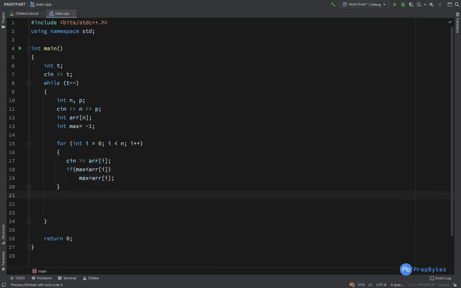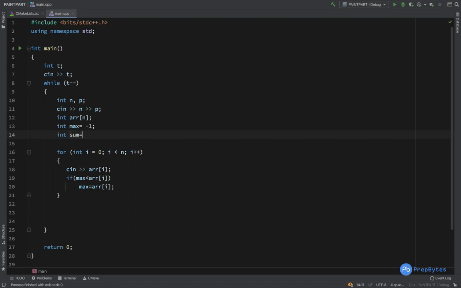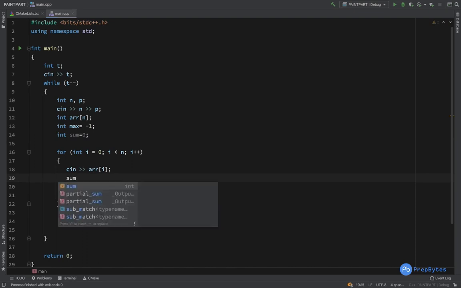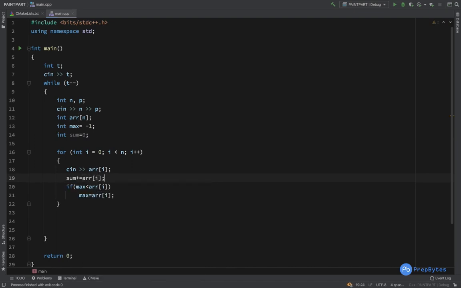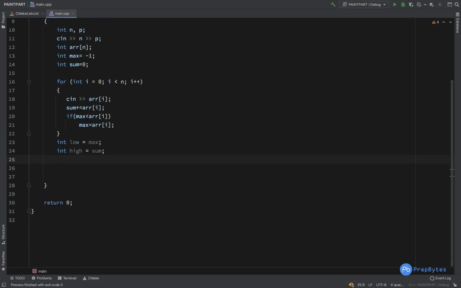Okay, so from this now we get the maximum element. The next is the sum of all elements we need. So that also we can calculate actually. So let's say in sum, it can be long also, depends on the constraints. Fine, because we are adding sum plus equals array of I. So we have the sum of all elements and we have the maximum element of the array. Fine. So let's say int low equals max and int high equals the sum of all elements. That becomes my low and high for binary search.